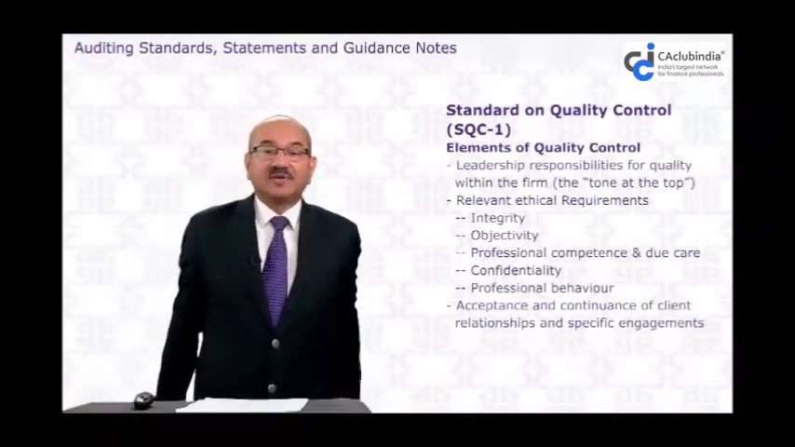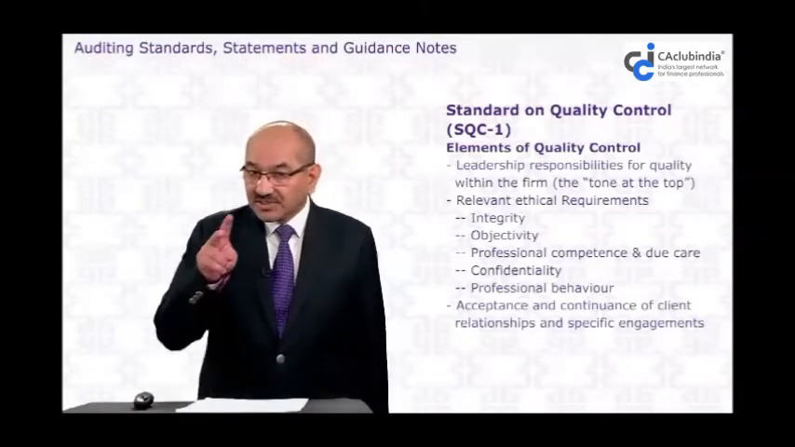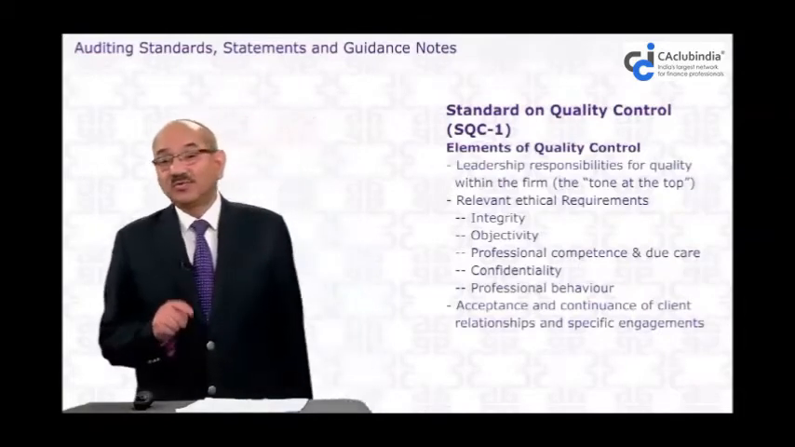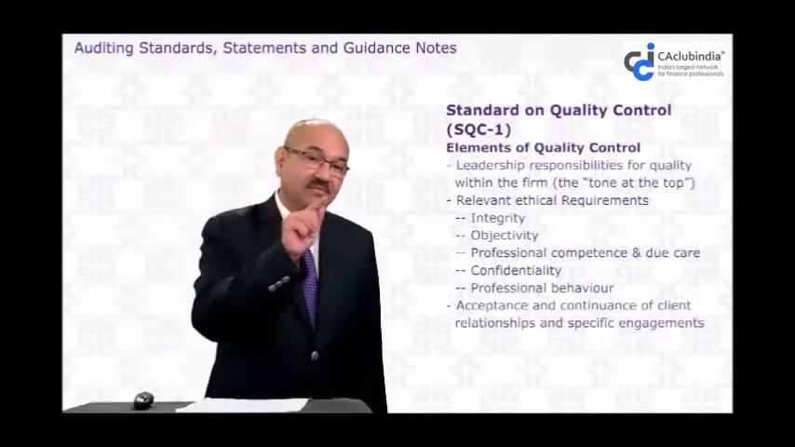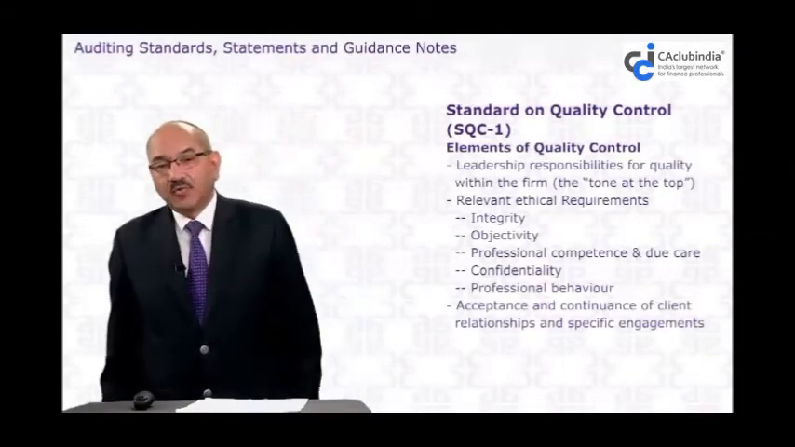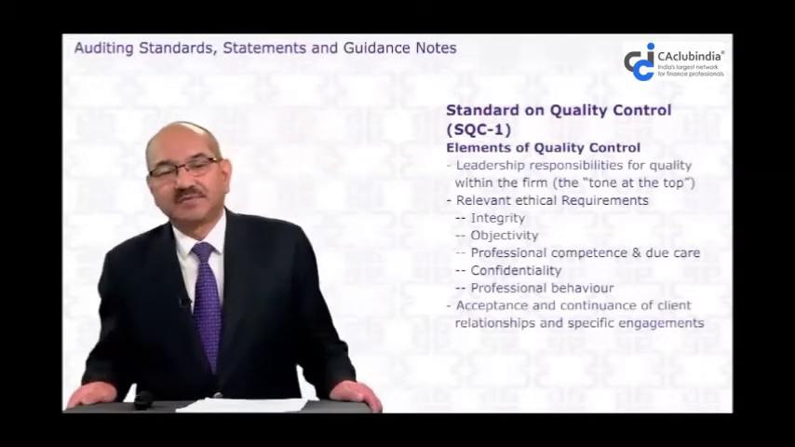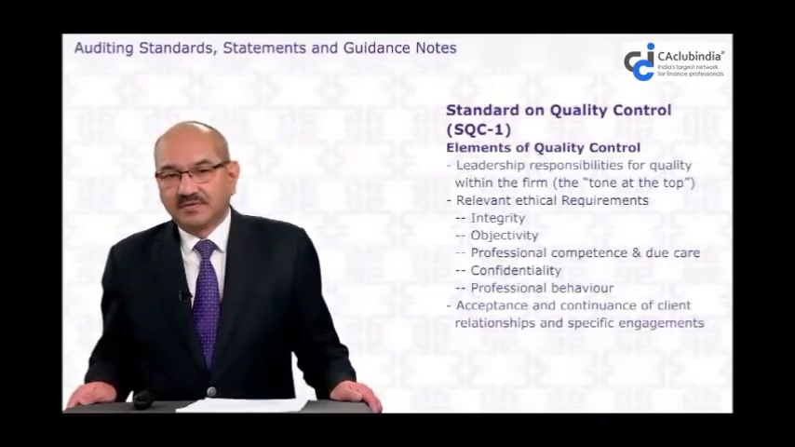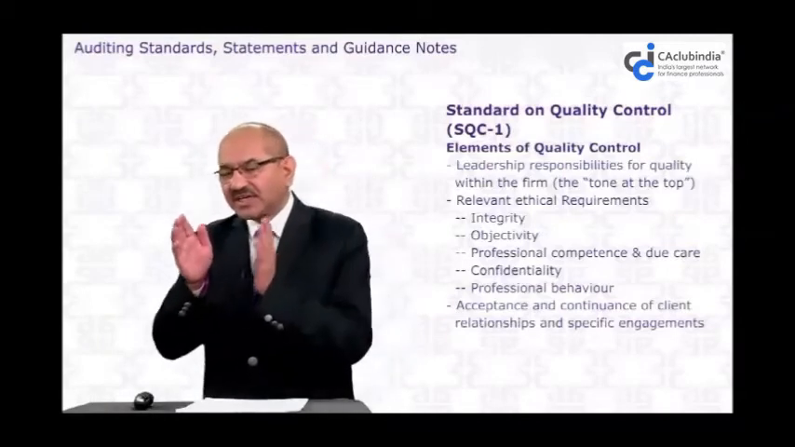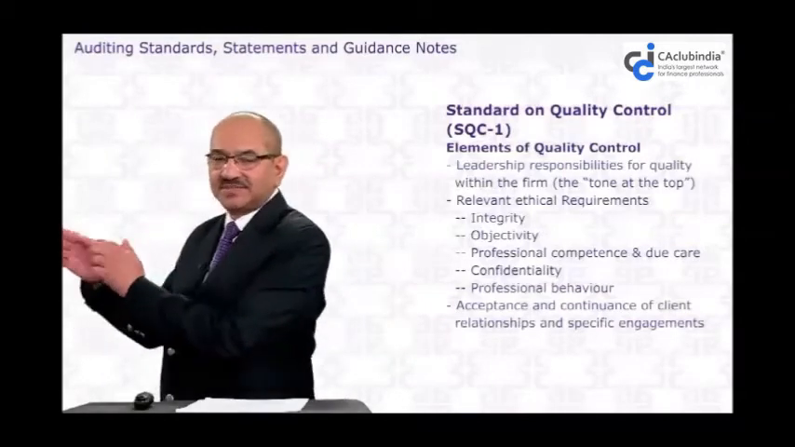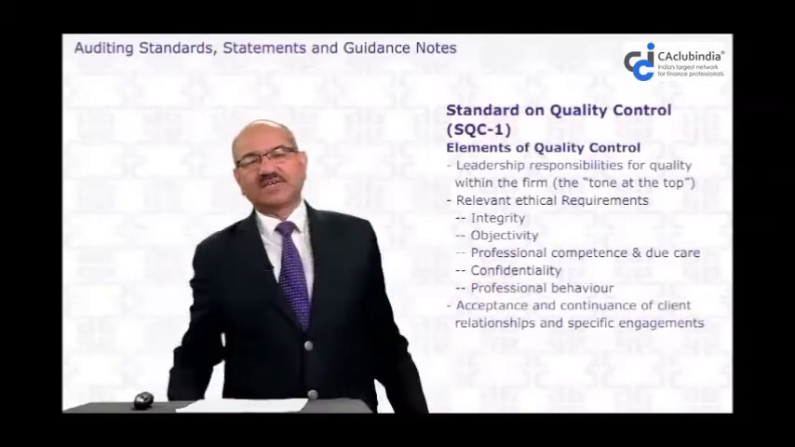Acceptance and continuance of client relationship and specific engagement. Dear student, what we are discussing is the quality control element at the firm level. One of the elements is acceptance and continuance of client relationship. We are discussing this with respect to rendering quality services to the client, with respect to rendering a quality audit report to the client.